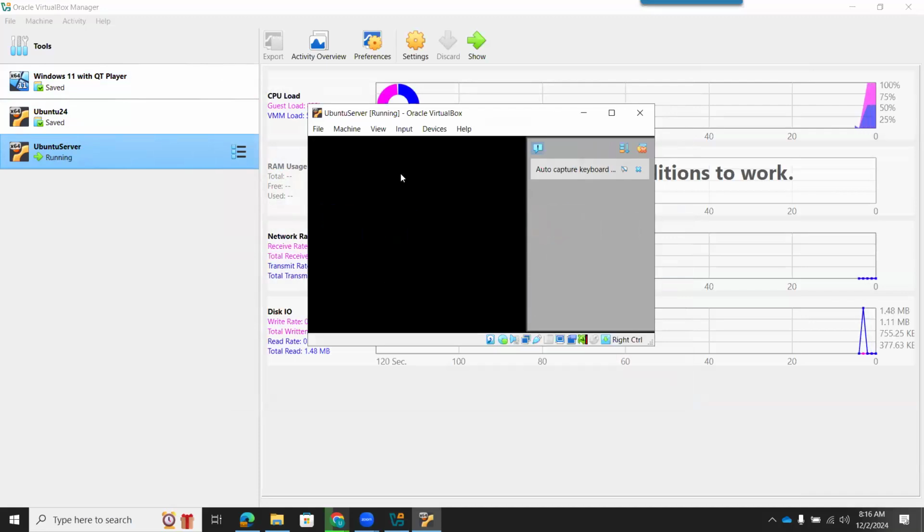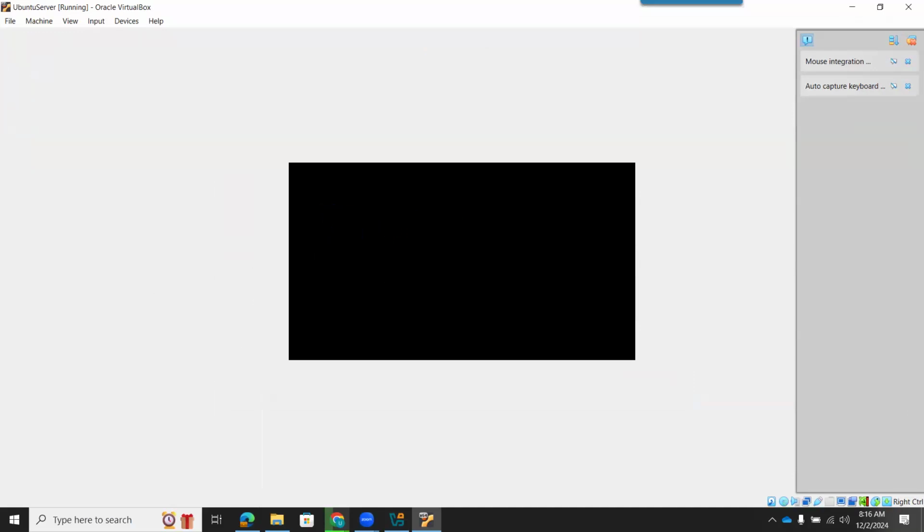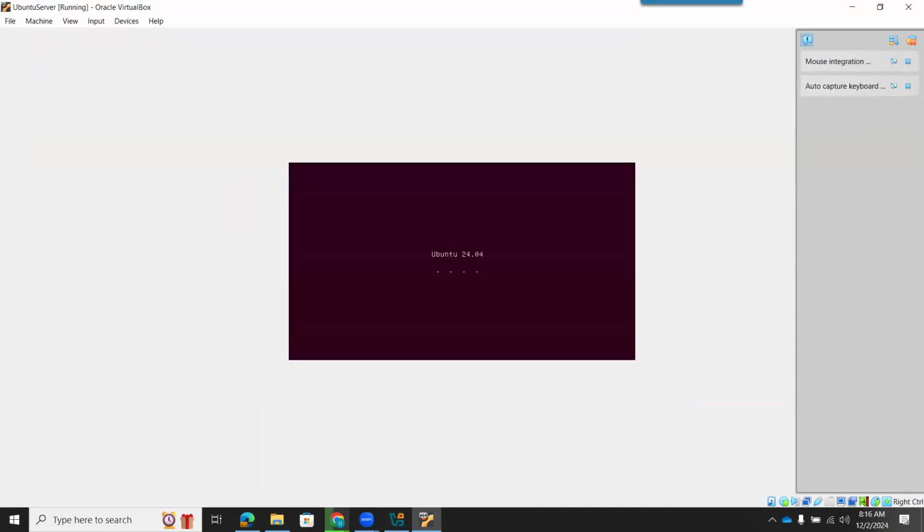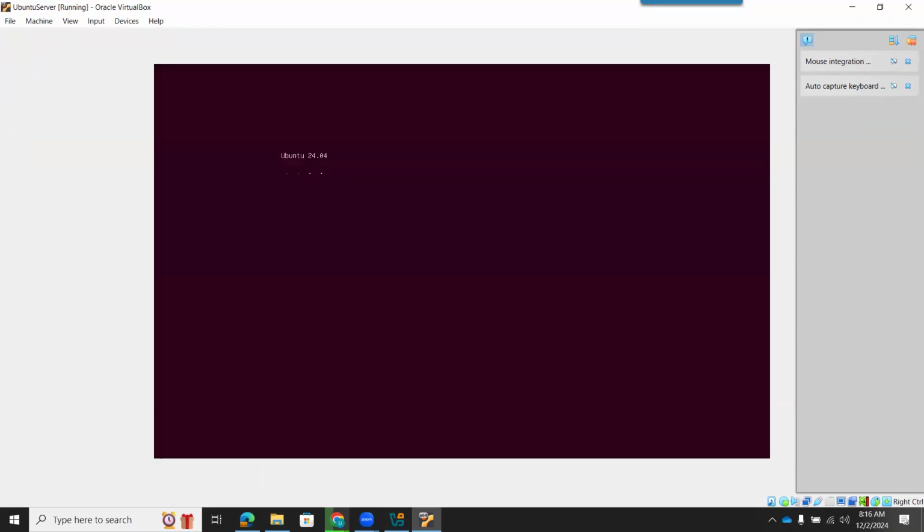And you can see, try or install Ubuntu server. It will install automatically. It will take some time and you just have to follow next, and your machine will be ready.